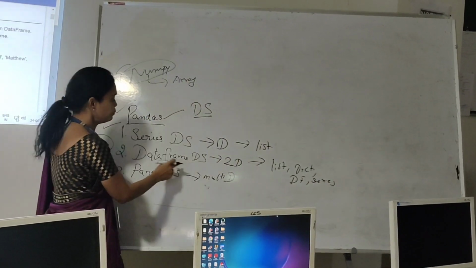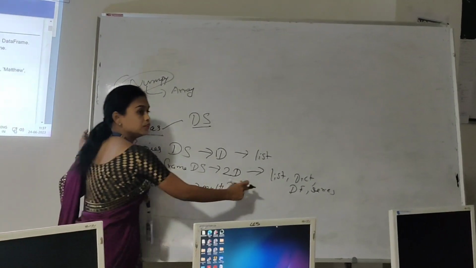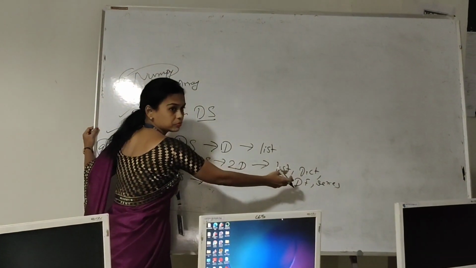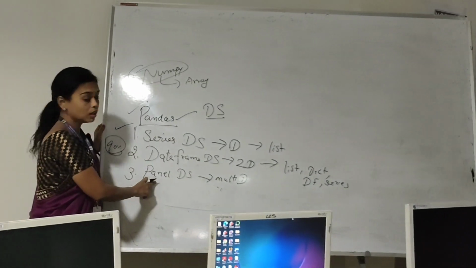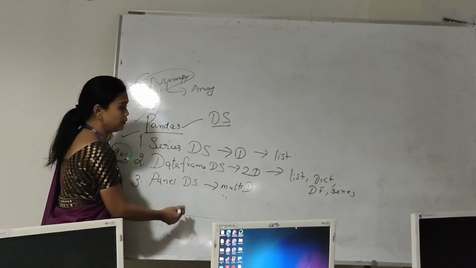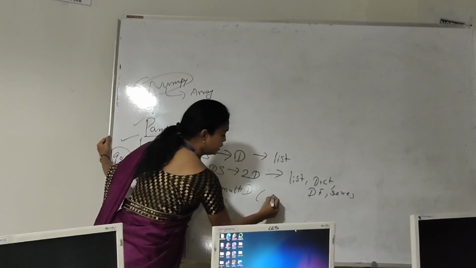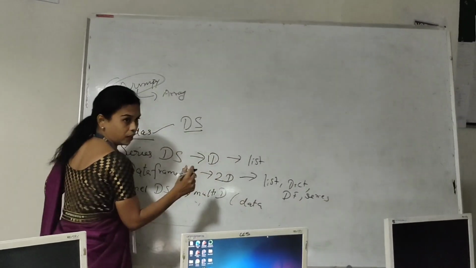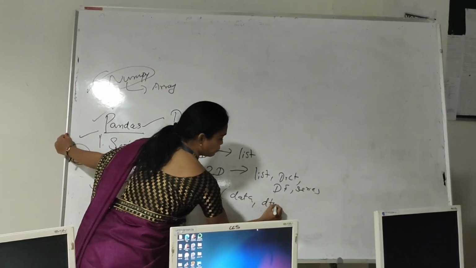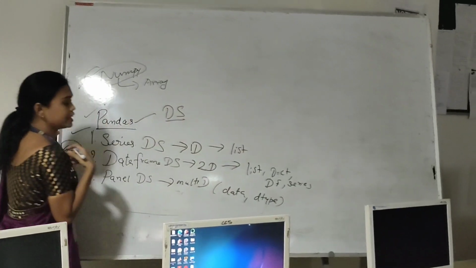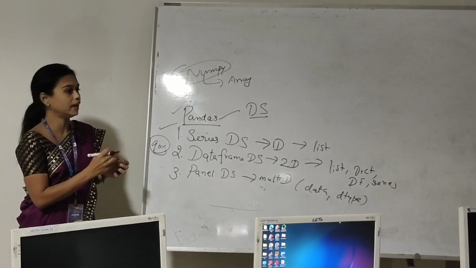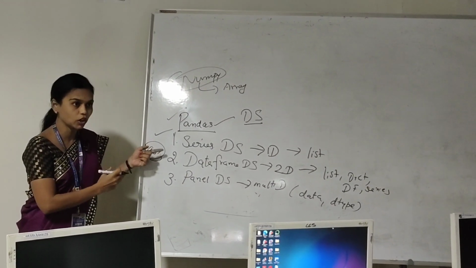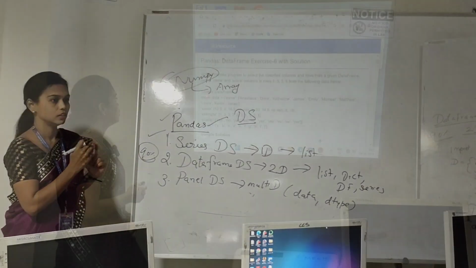It can accept the input in these different formats. Next one, panel data structure. It will accept the data in different formats like data frame with data type. Next, I will explain the syntax for all the different data structures.